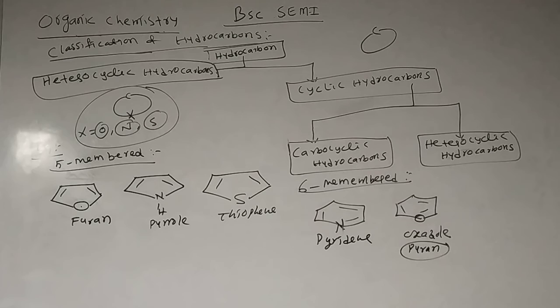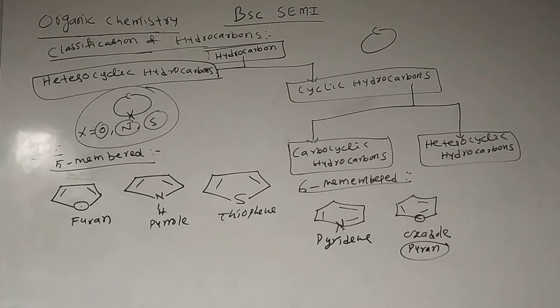Carbocyclic hydrocarbons are classified into two types: saturated and unsaturated carbocyclic hydrocarbons. Examples of saturated are cycloalkanes: cyclopropane, cyclobutane, cyclopentane, cyclohexane. Unsaturated are cycloalkenes and cycloalkynes.